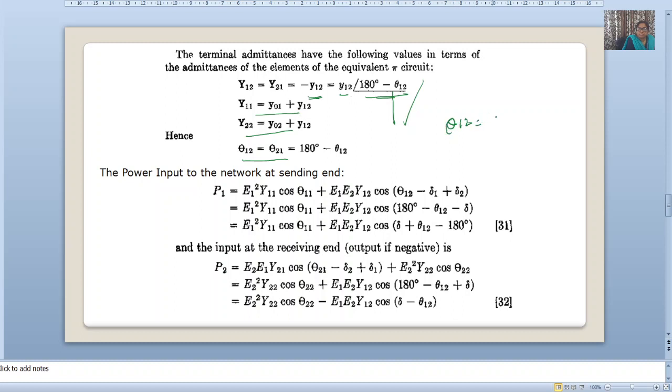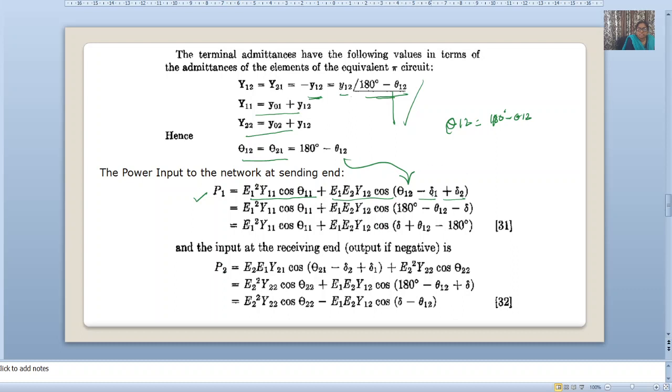Capital theta 12 is 180 degrees minus small theta 12. It is the transfer admittance angle. The power input to the network at the sending end, this equation we can write: E1 square y11 cos theta 11 plus E1 E2 y12 cos of (theta 12 minus delta 1 plus delta 2). Now this theta 12 we can replace by 180 degrees minus small theta 12.